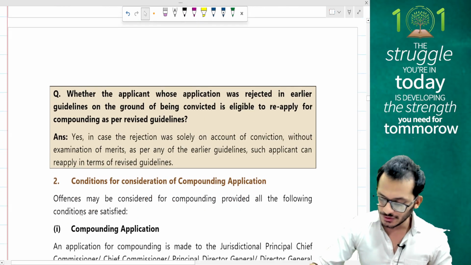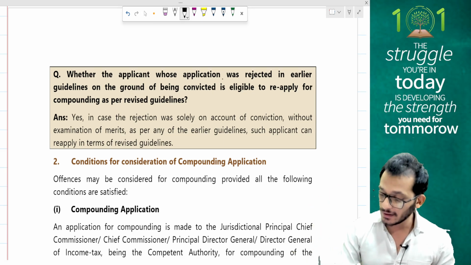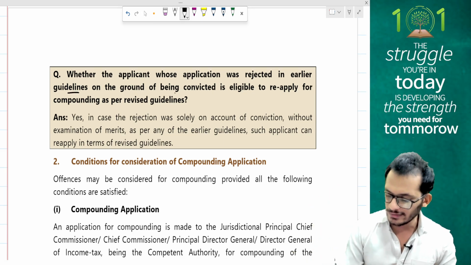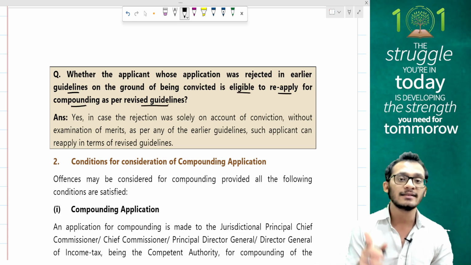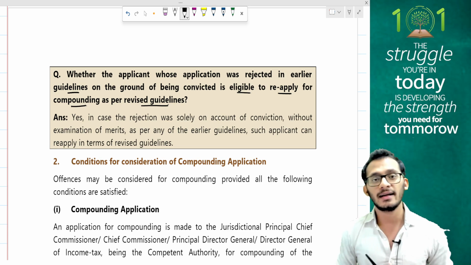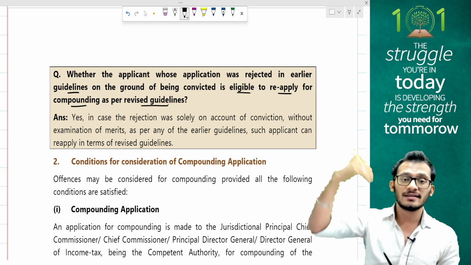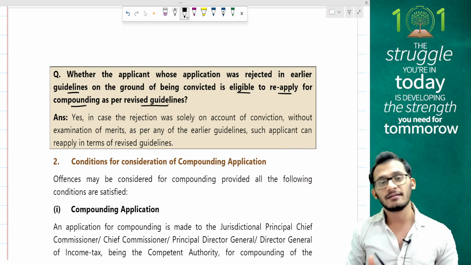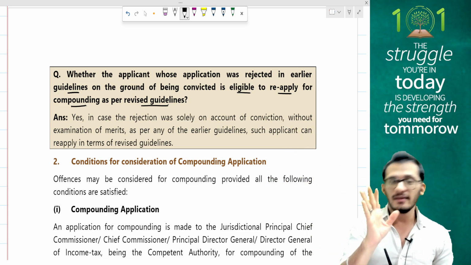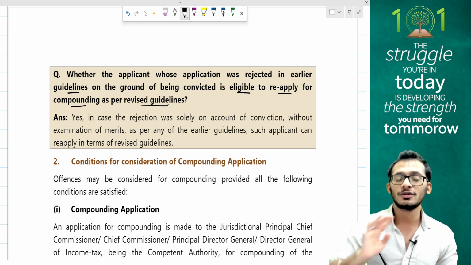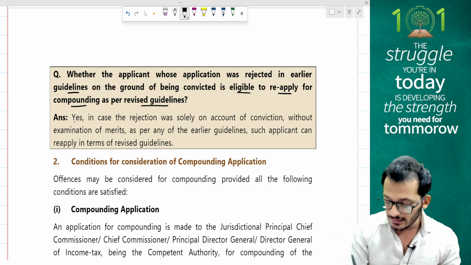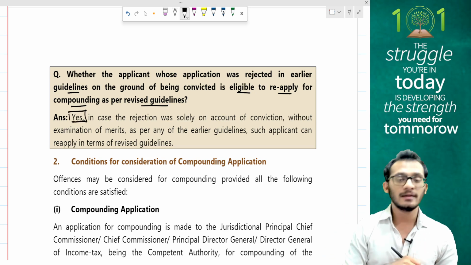Whether an applicant whose application was rejected in earlier guidelines on the ground of being convicted is eligible to reapply for compounding as per revised guidelines. So here is a question where they are asking, can a person whose application has been rejected earlier reapply under the revised guidelines? This is a very good question which can come in the exam. If something has got rejected earlier, do you have an option to file it under the revised guidelines? The answer is yes. The answer is yes.